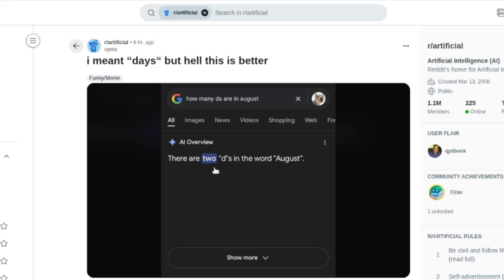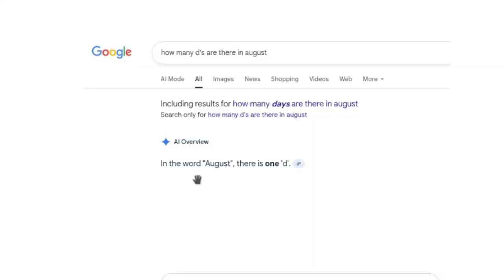But for that, the AI overview from Google said there are two Ds in the word August. It's a completely wrong answer, right? Actually, it should be zero. When I tried on my machine from google.com, I got a different answer: in the word August, there is one D.